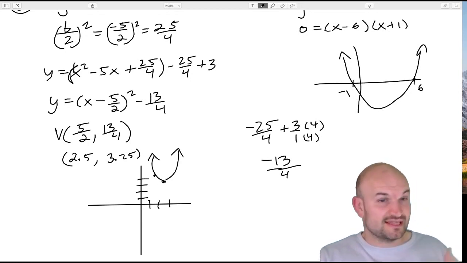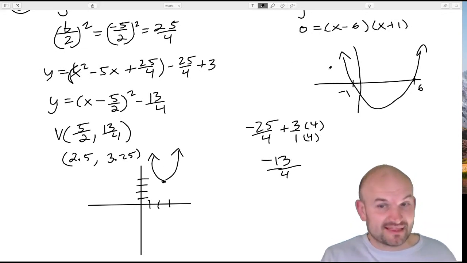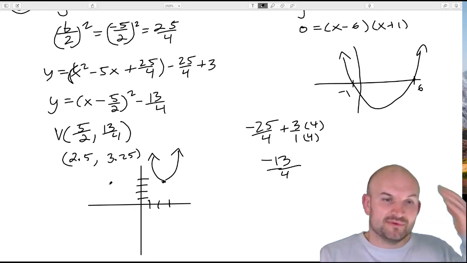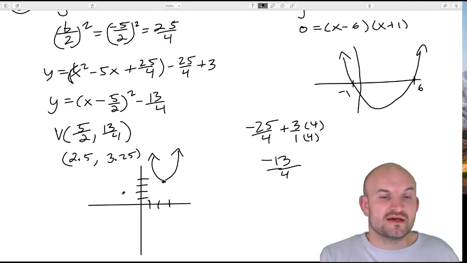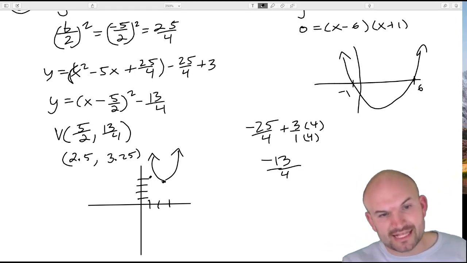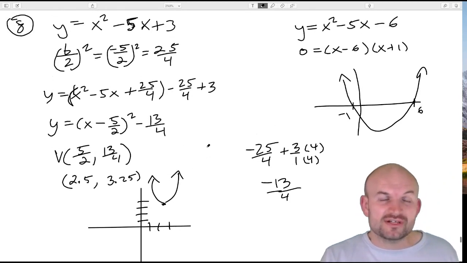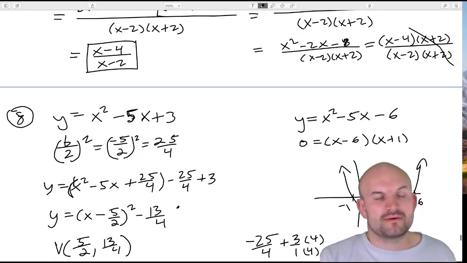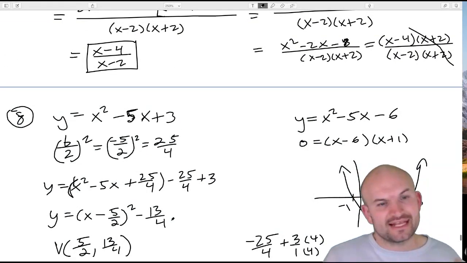So there you go. You can see that it doesn't have any x-intercepts. So that's why this method wouldn't have helped us out. You could also create a table and just plug in numbers. Typically when doing that, though, you want to find the axis of symmetry first. But yeah, I wanted to tie this together with completing the square.